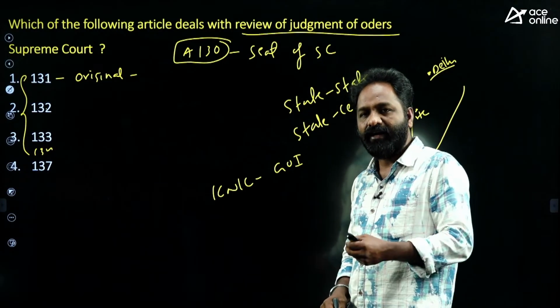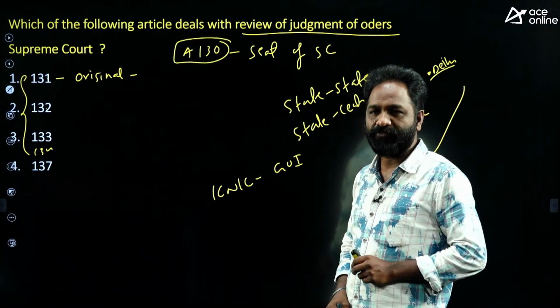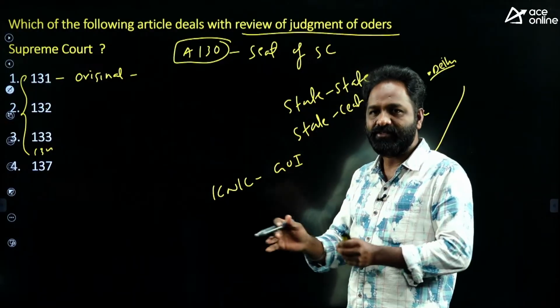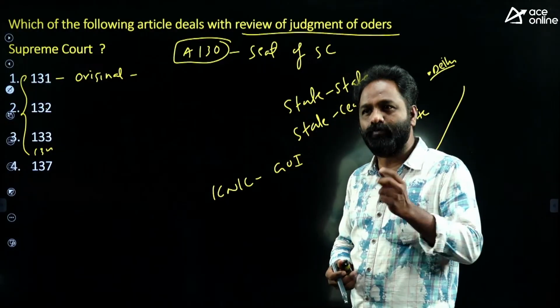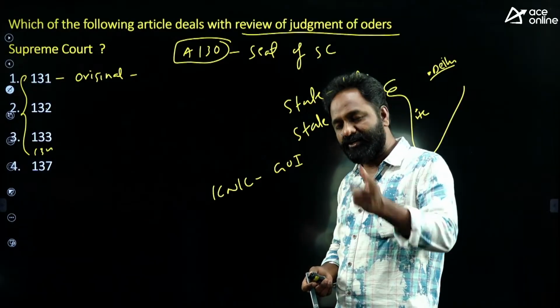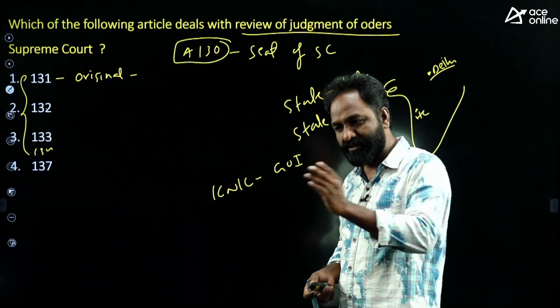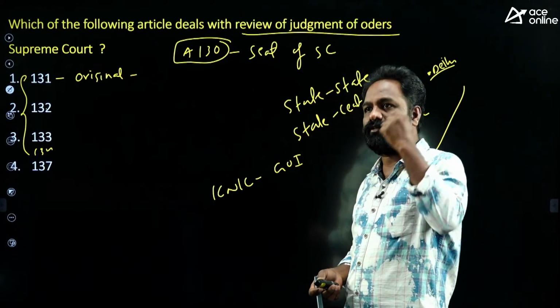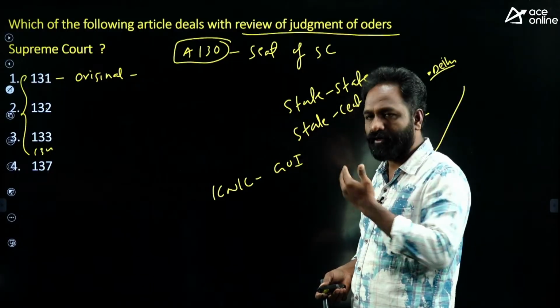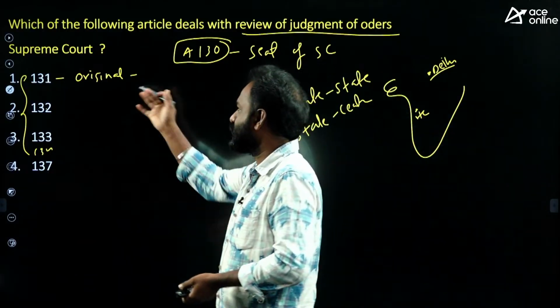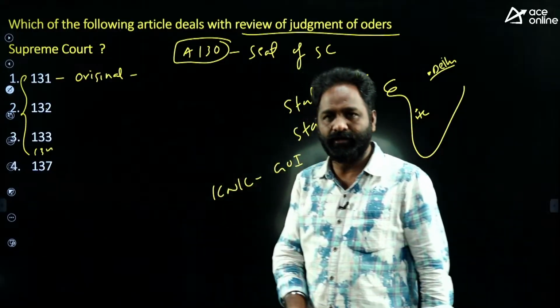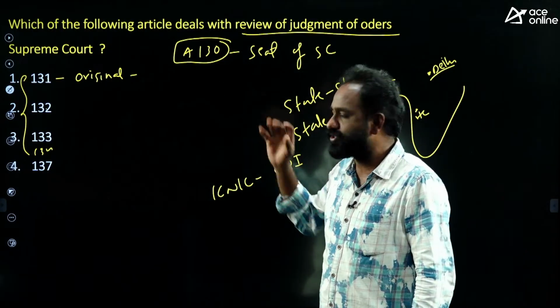Can the Karnataka High Court deal with the case? No, because it is an issue between the state and the central government. So if there is an issue between center and state, or between state and state like that, those cases can be heard in the Supreme Court only. That is called original jurisdiction. Even if your fundamental rights are violated, you can directly go to the Supreme Court. That is called original jurisdiction.